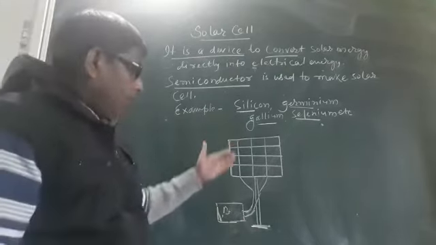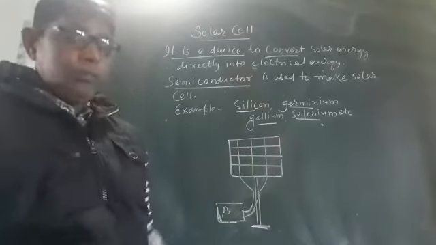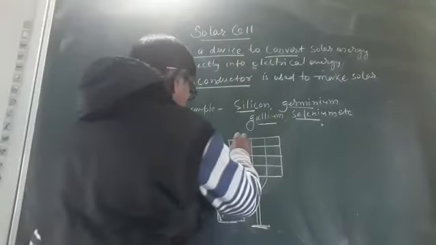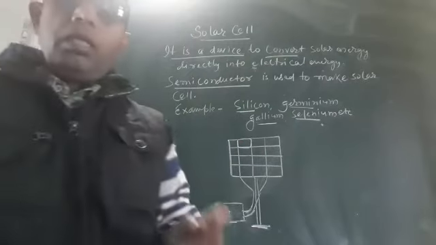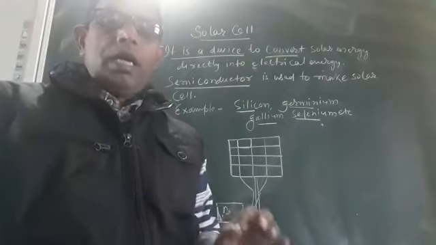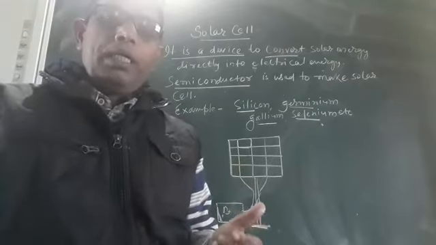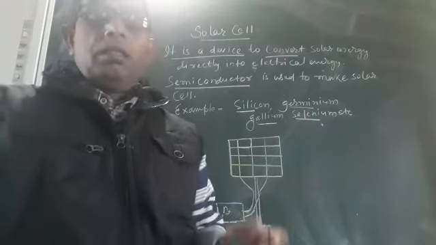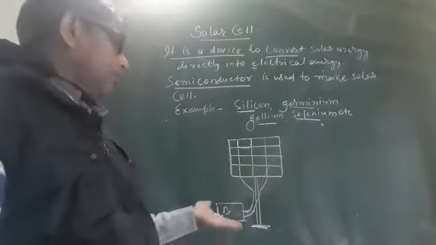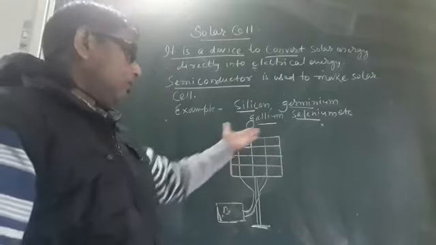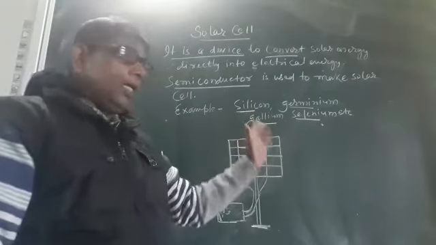Okay, you are seeing 1, 2, 3, 4, 5, 6, 7, 8, 9, 10 and so on. Each rectangle is just like a cell, that is solar cell. A single solar cell cannot provide so much energy what is the requirement to operate our electrical devices. That's why many solar cells are joined together. You are seeing here. Many solar cells are joined here. This joining system is known as solar panel.